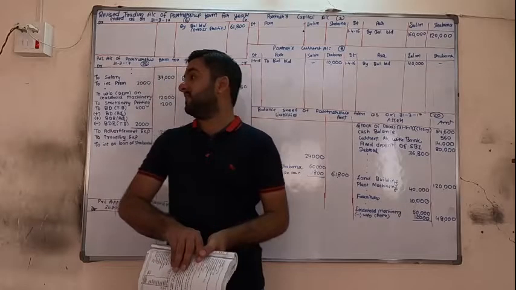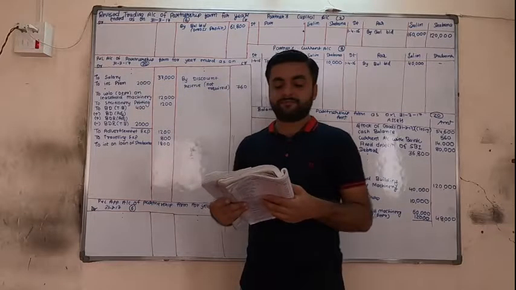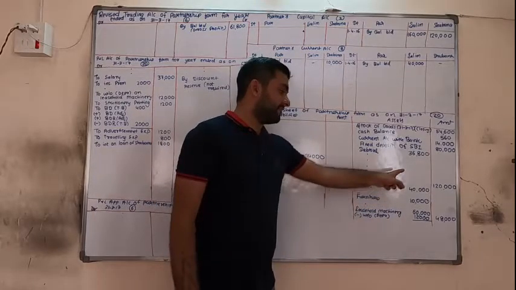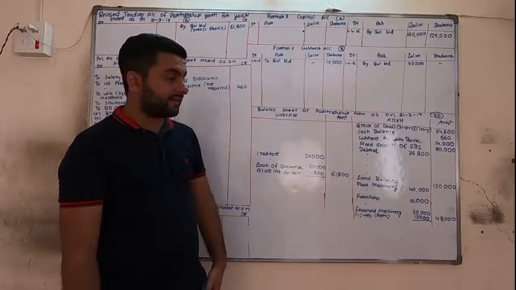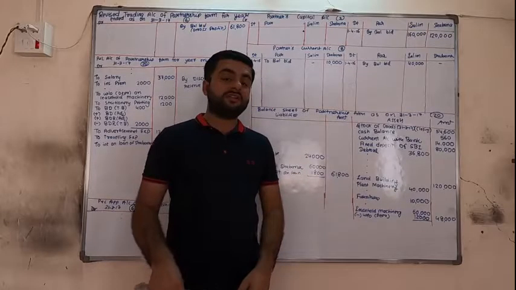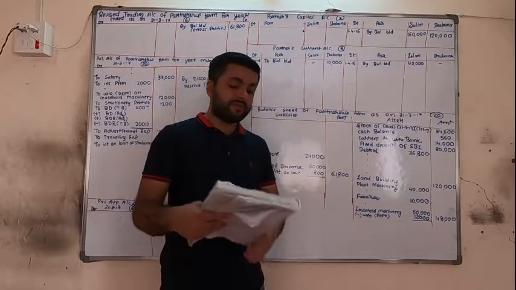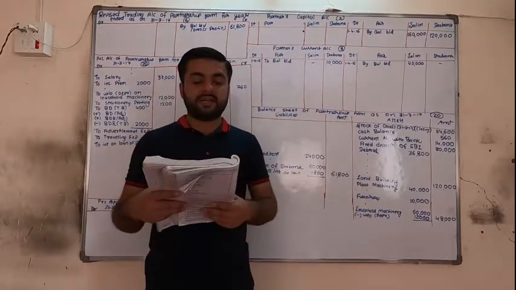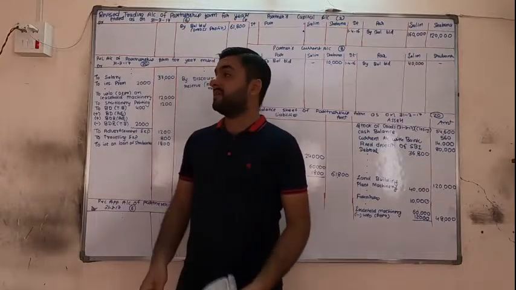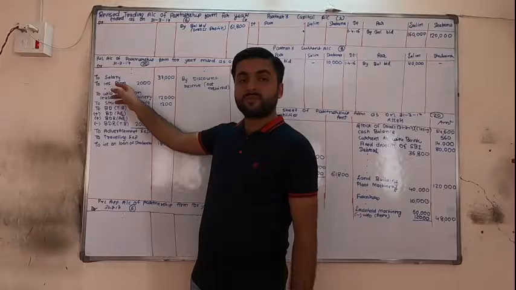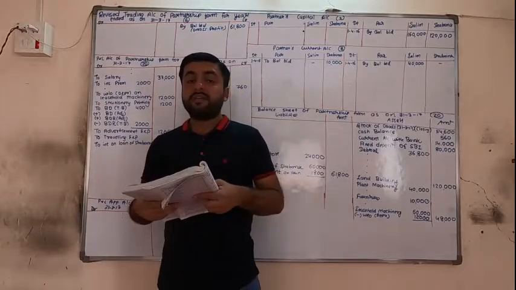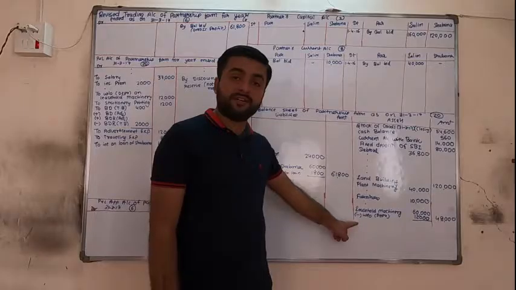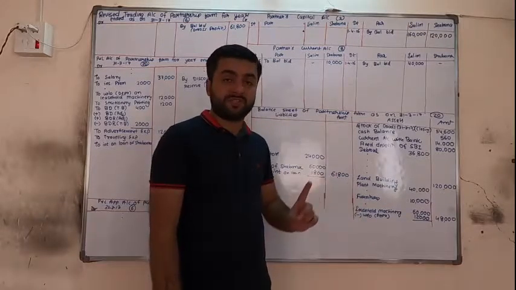Then salary. Salary is our expense, so P&L debit. Then land building. Land building is our asset on asset side, no adjustment, so directly outside. Plant machinery is our asset, so in the inner column leaving 1 line. Furniture is our asset, so in the inner column leaving 1 line. Insurance premium is our expense and having adjustment, so leaving 1 line. Leasehold machinery is our asset, and we have calculated its write-off amount, but it is from 1/4/16 only.